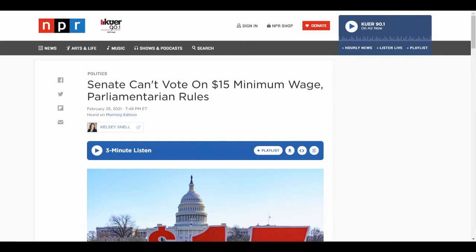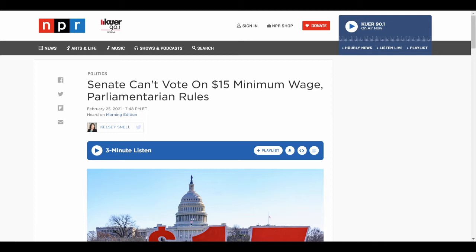This week, the Senate parliamentarian ruled that the minimum wage should not be considered under reconciliation. This means that it would require 60 votes in the Senate instead of a simple majority to raise it. Politically, this makes passing the stimulus much easier since the minimum wage was going to be a major point of